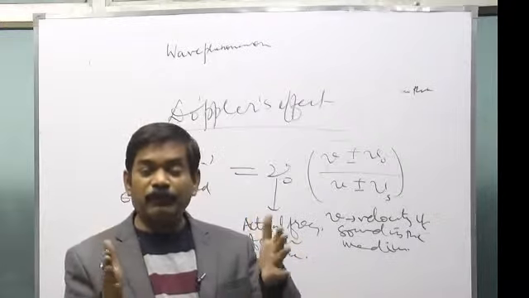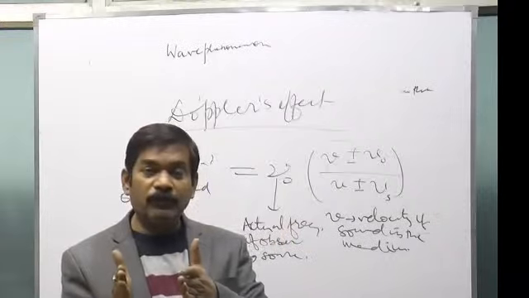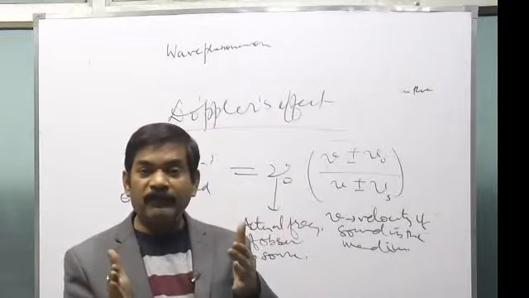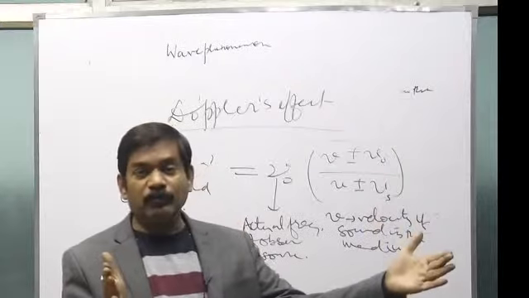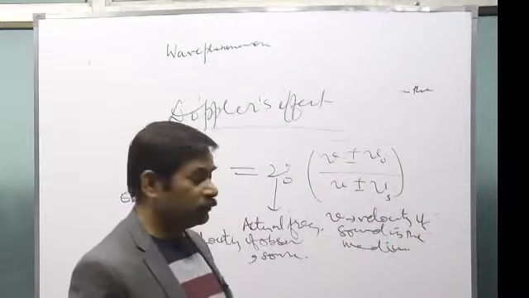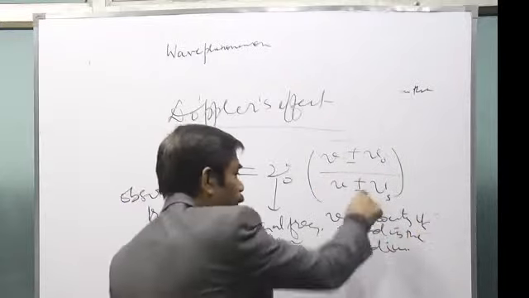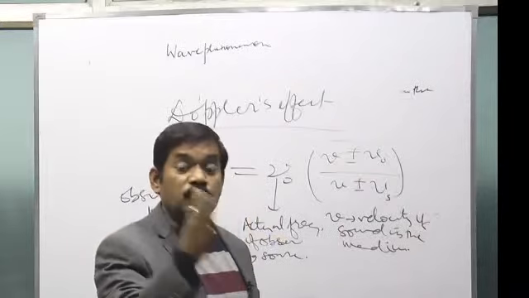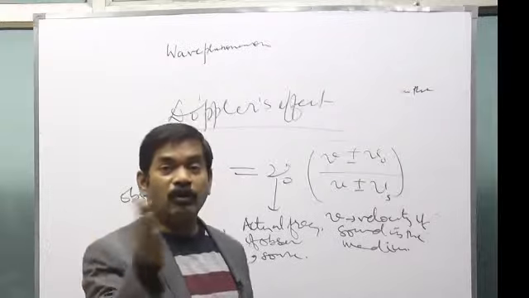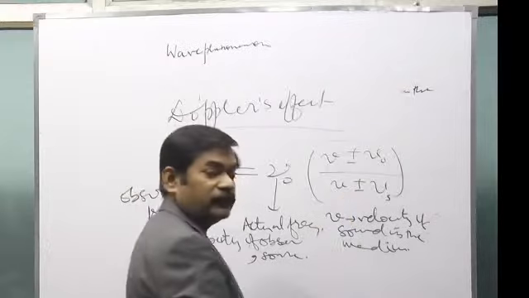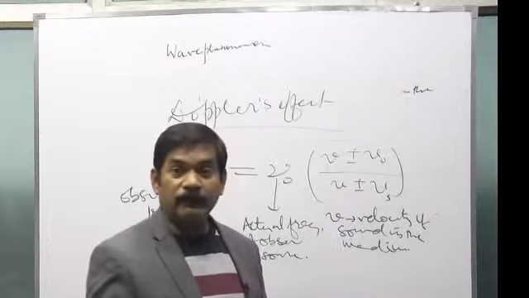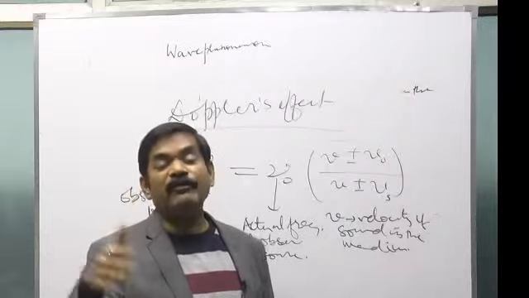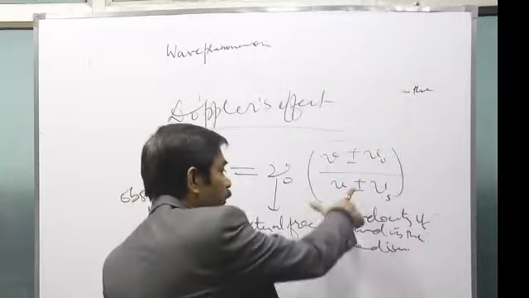Now see for the source. If the source is moving towards the observer, it will be minus. If the source is moving away from the observer, it will be plus.